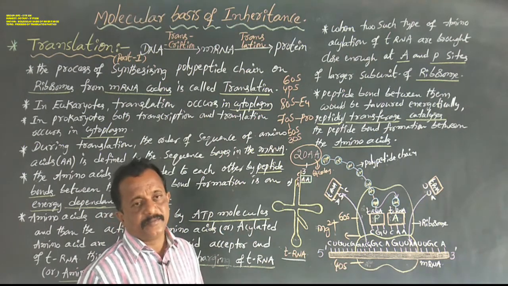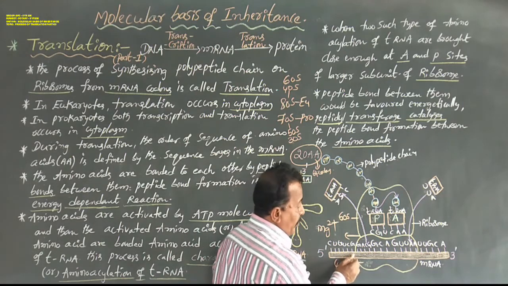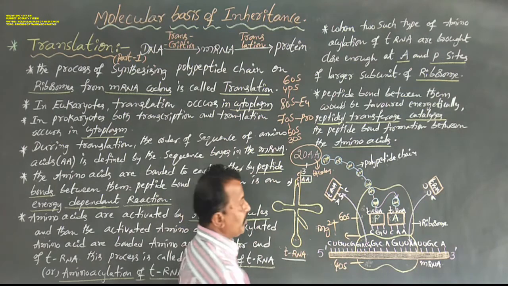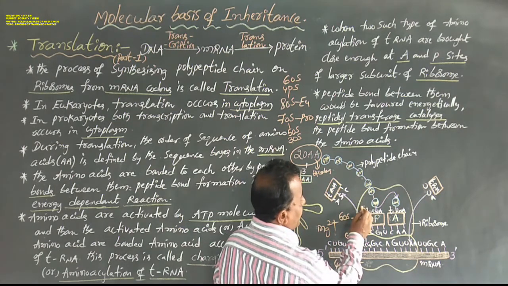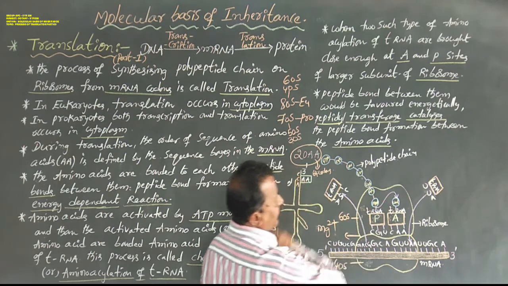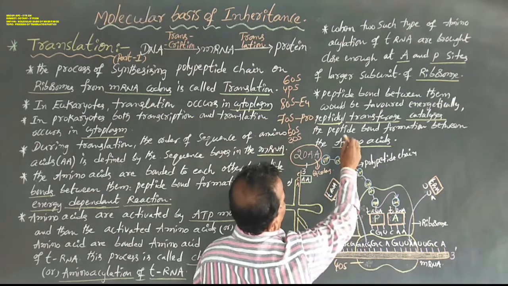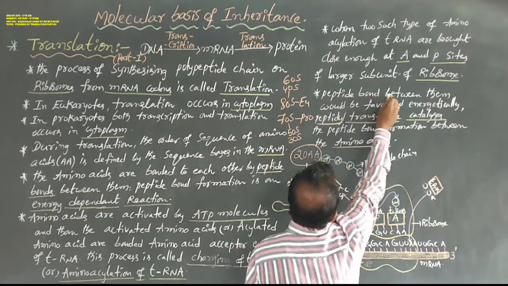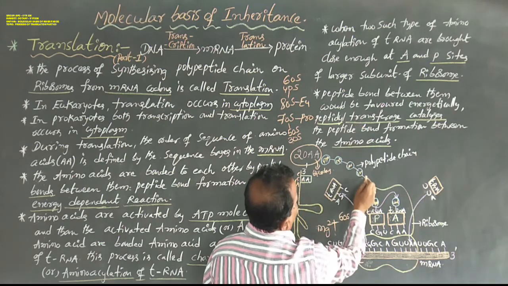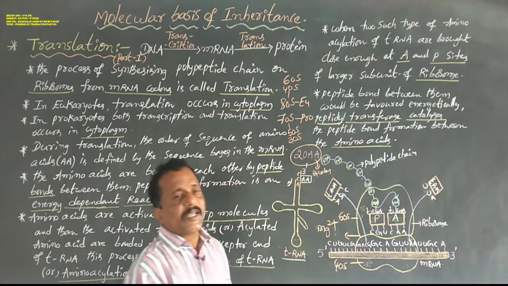So this is the mRNA. This mRNA is always attached to the smaller subunit of the ribosome. This is the larger subunit of the ribosome, containing the P site and the A site. Next, the peptide bond between them is formed energetically favorably by the enzyme peptide transferase.